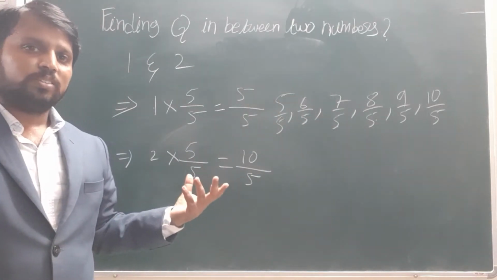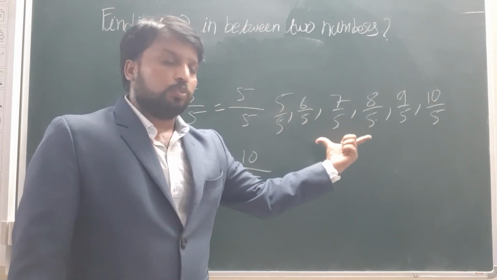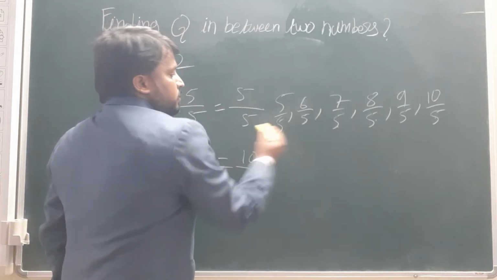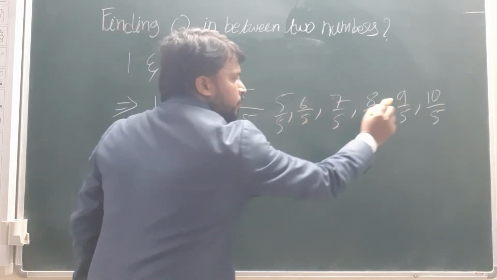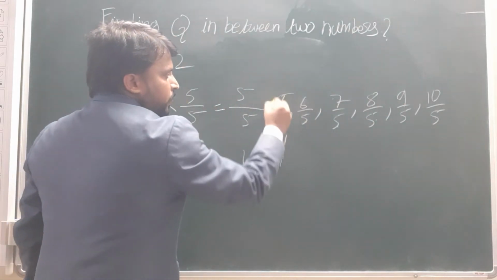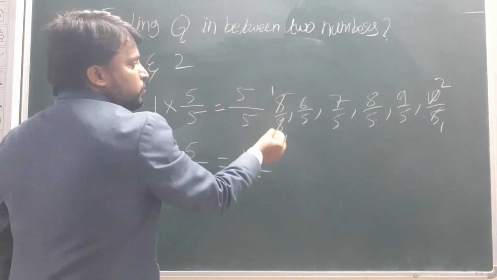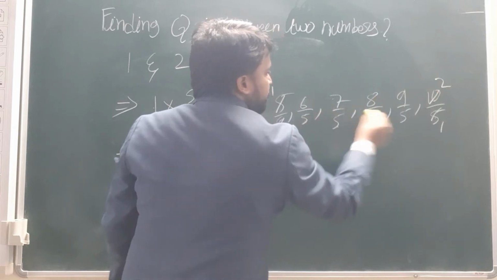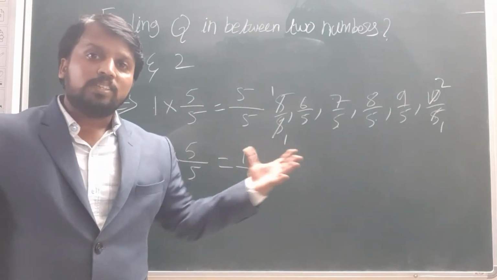You can write them down. So how can we find that these are all in between these two? See here, by seeing these two, we write the numerator, and the denominator is the same everywhere. 5 ones are 5, 5 twos are 10. So the result is 1 to 2, and in between these all are numbers. Like this we can write down.